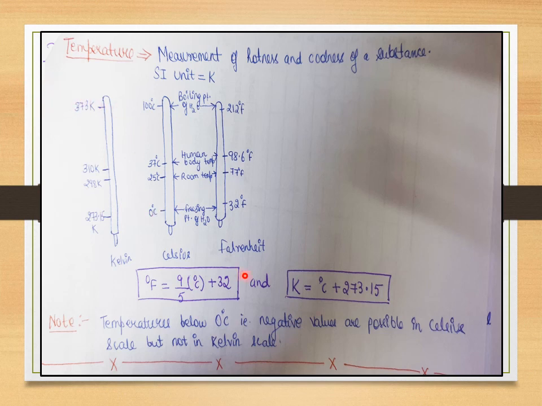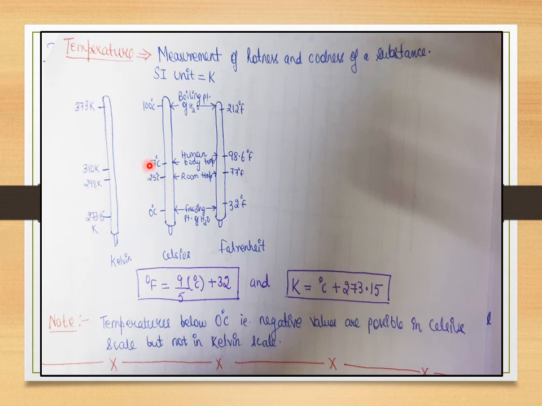Okay, this is one part. Let's say I want to know my room temperature. Room temperature in the degree Celsius scale is 25 degrees Celsius. If I want to know the room temperature in the Kelvin scale, I just put 25 over here plus 273.15. This would be 298.15 Kelvin, or if I just want to round it off, 298 Kelvin would be my room temperature.